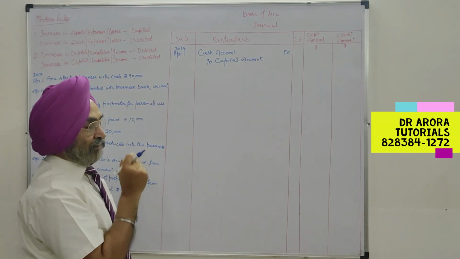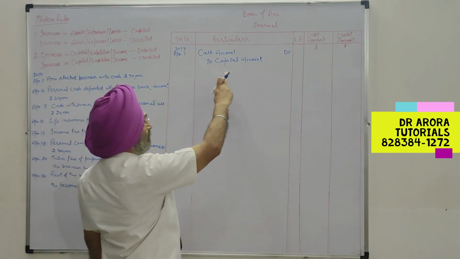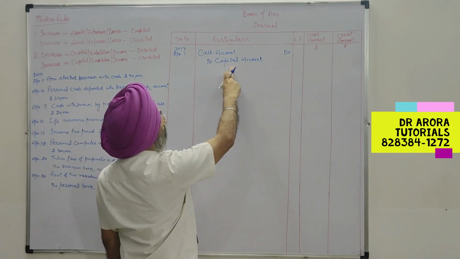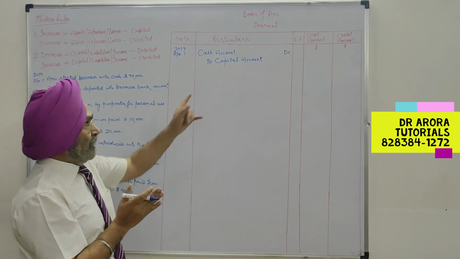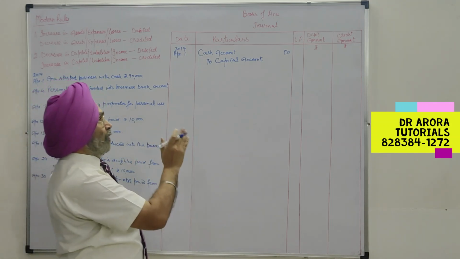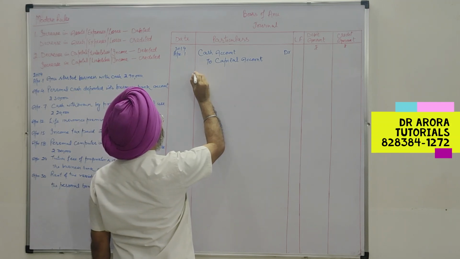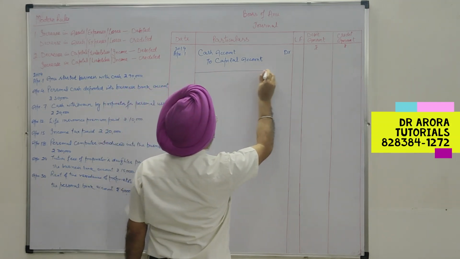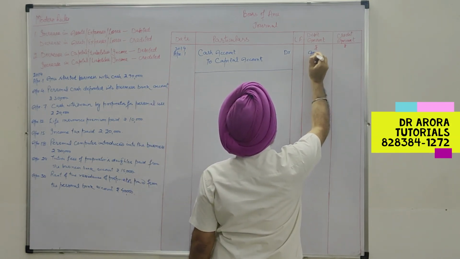The giver is the proprietor, and we don't open the account of the proprietor by his name. When we are to credit the proprietor, we open capital account, and when we are to debit the proprietor, we open drawings account. So increase in capital is credited with rupees 90,000.